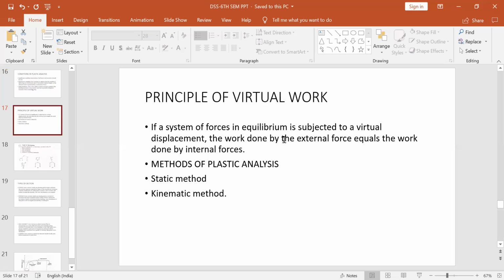This principle will apply while finding the collapse load, or the ultimate load, in a plastic structure. Now there are two methods for doing the plastic analysis. One is the static method, another is the kinematic method.